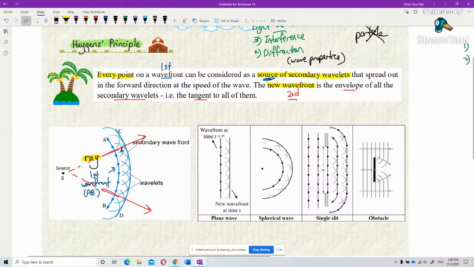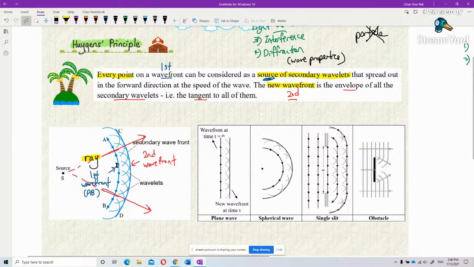So all these small wavelets form another wavefront. You see, this is the tangent of them all. Tangent means just touching the wavelets. So this forms another wave, a big wave here. This is what we call the second wavefront. So the big one is called the wavefront. The small one is called a wavelet.